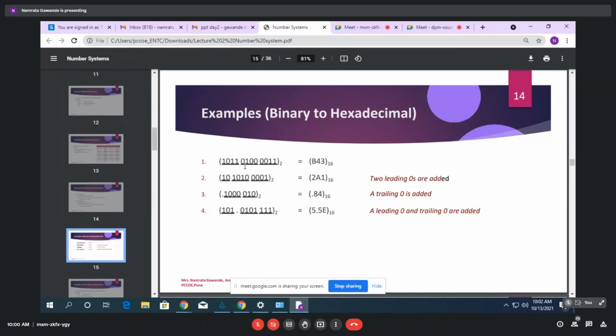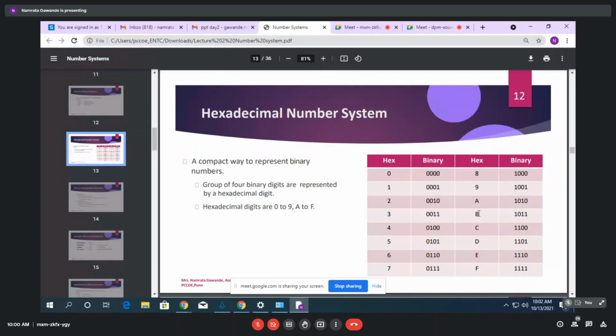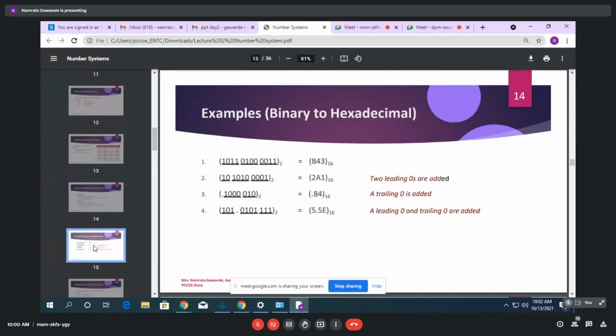Okay. So what is the hexadecimal form for this? This is the binary form, right? You have to convert it into hexadecimal. So for 0, 0, 1, 1, what is the hex value? That is 3, right? For this, what is the hex value? 4. For this, what is the hex value? B. Right? You can see for B, 1011.